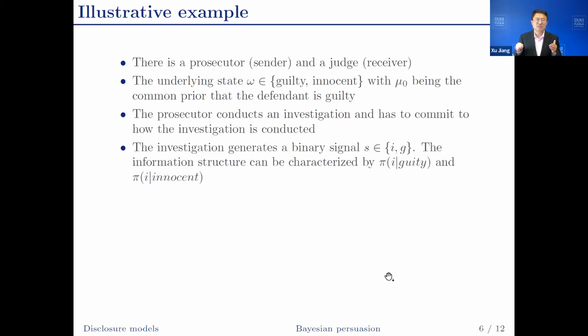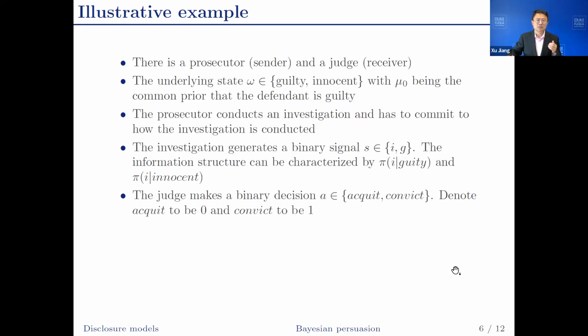Eventually, the investigation is going to generate a binary signal that is either I or G. Because we have a binary action, again, it is without loss of generality to focus on binary signals. The information structure can then be characterized as the probability of the signal being I or G conditional on the underlying state being guilty or innocent. The judge makes a binary decision, either acquit or convict. Acquit is denoted as 0, and convict is denoted as 1.